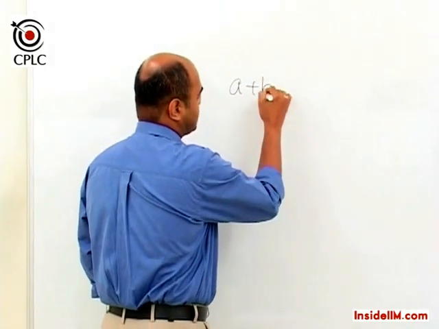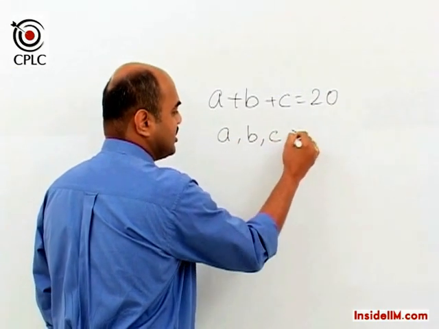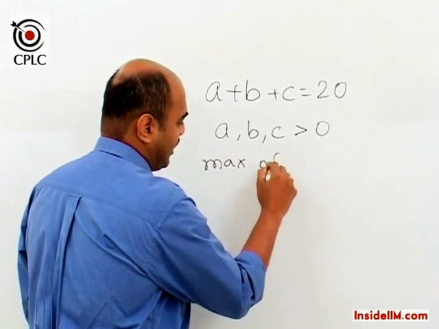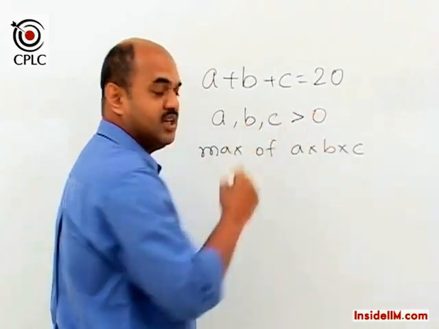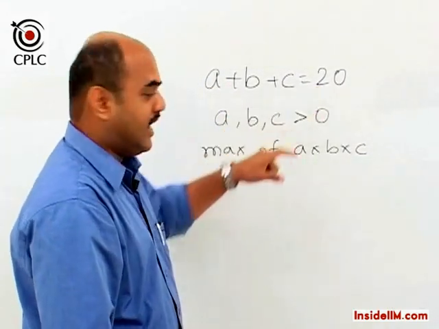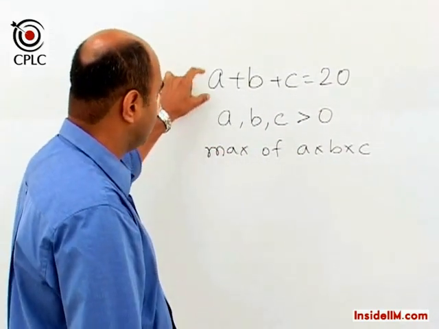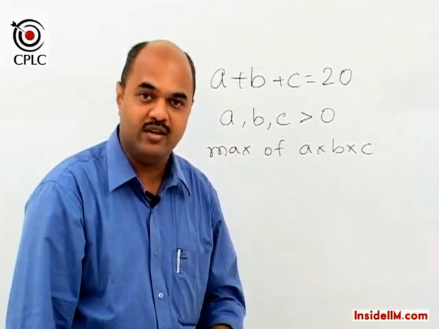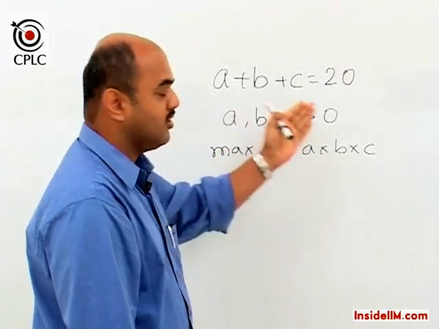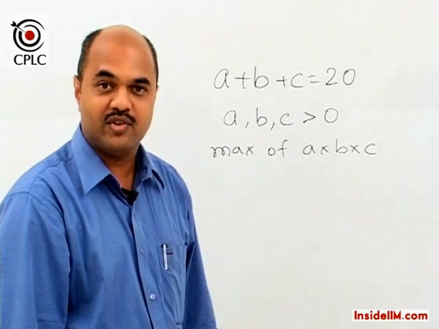Suppose we say A plus B plus C is equal to 20, and it's given that A, B and C are positive numbers. And the question asked is the maximum value of A into B into C. Now we've already studied a concept where we've said that if the sum is constant and if all the numbers are positive, then the product will be maximum when each term A, B, C here has the same value. Now a very common answer in a class again is it's not possible for these three to be equal because 20 is not divisible by 3.